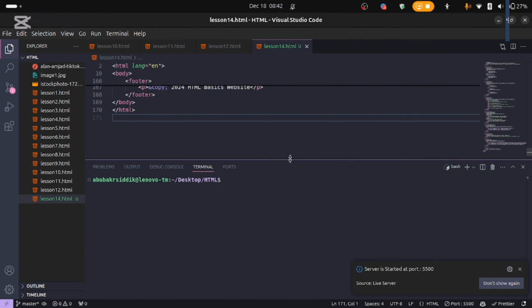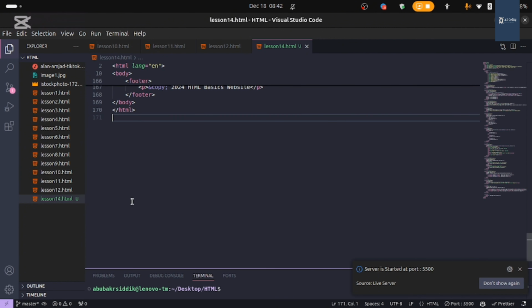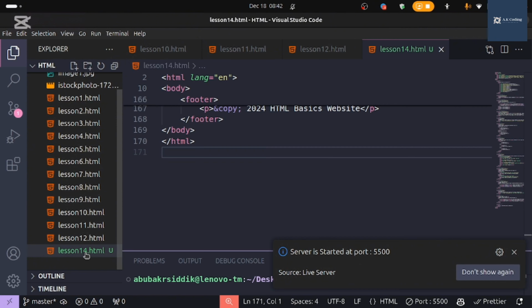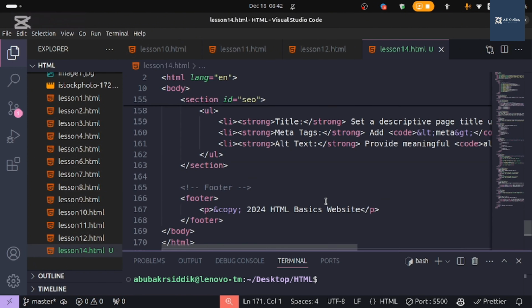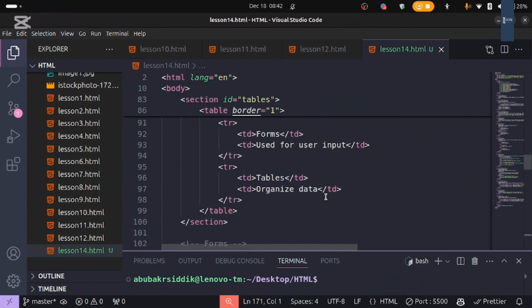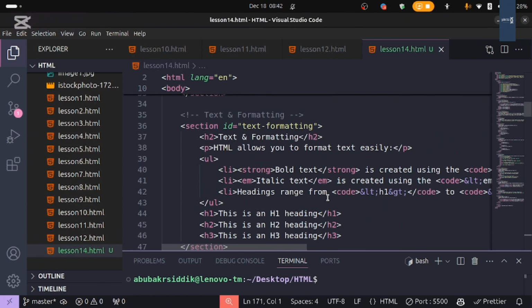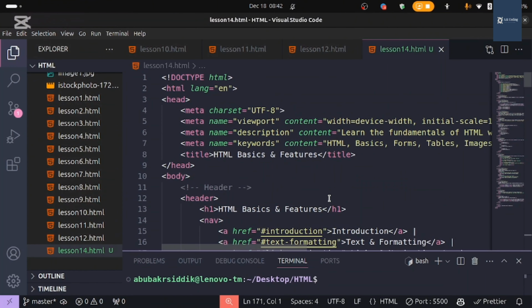Today I have already created a small web page using HTML. As you can see here, I have created lesson14.html. Some of the code I have written before, the tags which we used in the previous videos, and I have commented. So today is HTML basics and features and some review.